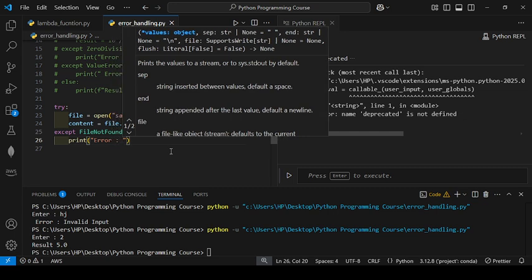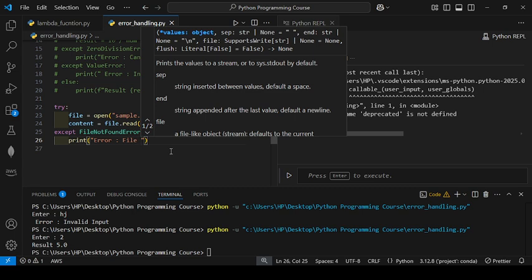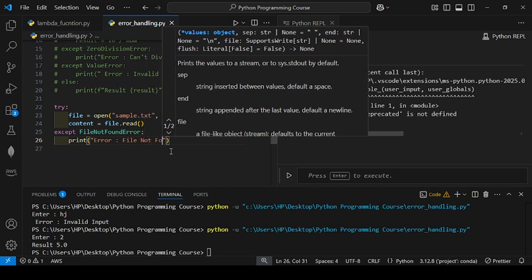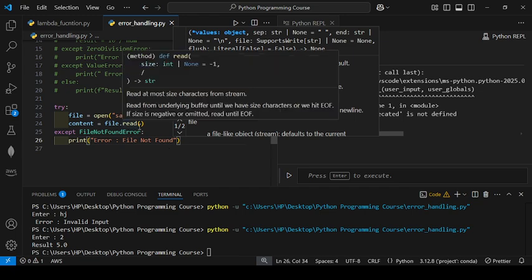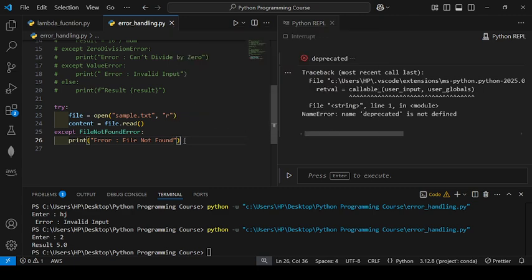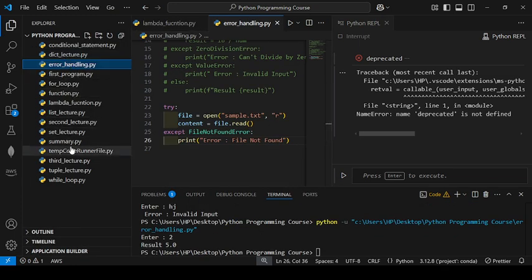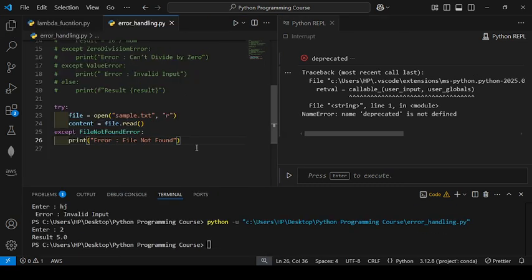Okay, what we are doing, we are taking a sample.txt file and we are reading that file, and after reading, we take the content in the content variable, but in actual there is no such file. Sample.txt, there is no such file. I will show you here. There is no such file here. So we are reading and it will lead to error.